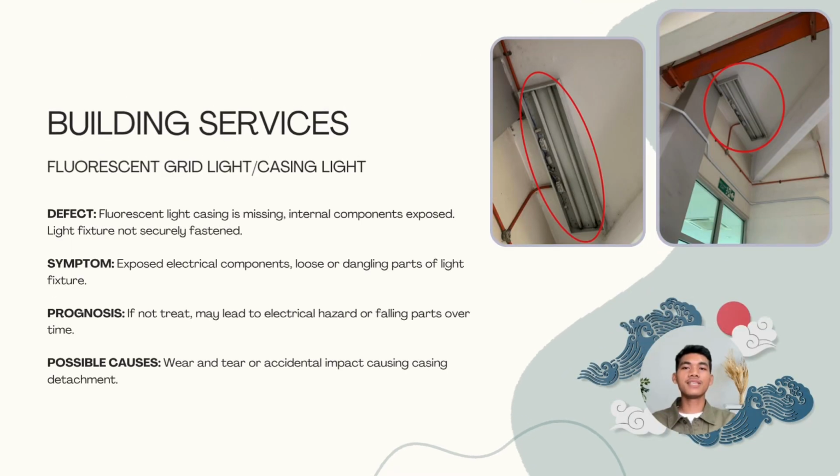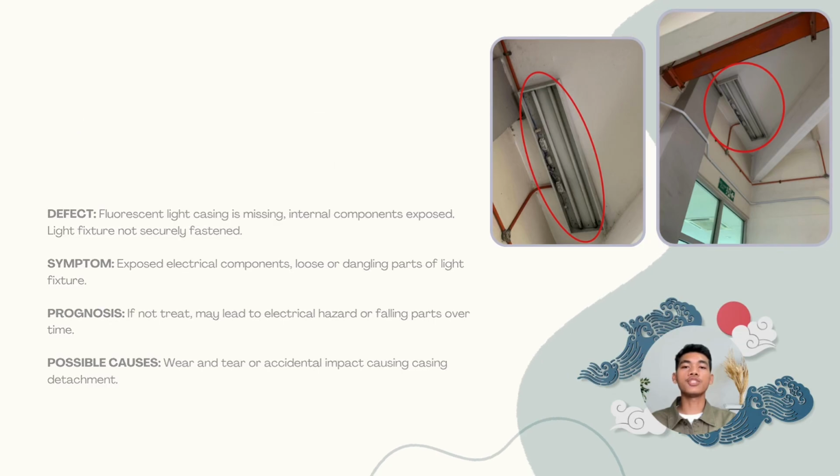Building services. The element is fluorescent grid light. The component is casing light. The defect, fluorescent light casing is missing, internal component exposed. Light fixture not securely fastened. The symptom, exposed electrical component, loose or dangling part of light fixture. The prognosis, if not treated, may lead to electrical hazard or falling part over time. Possible causes, wear and tear or accidental impact causing casing detachment.